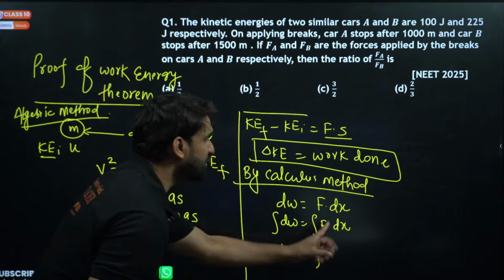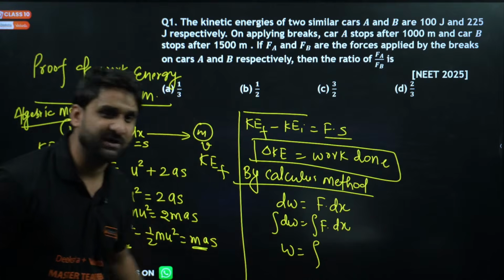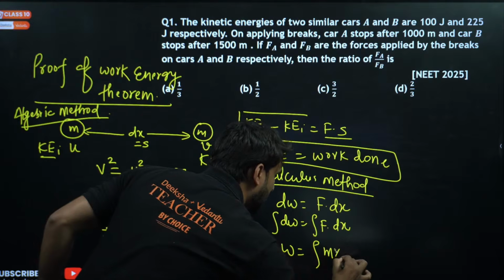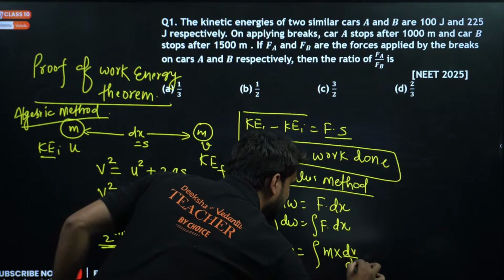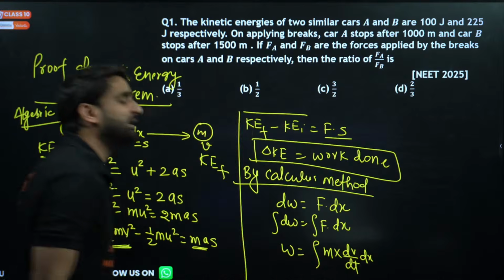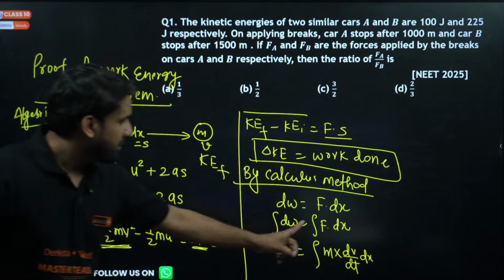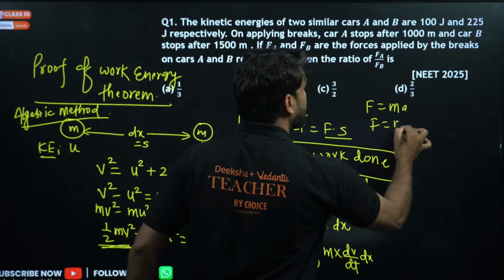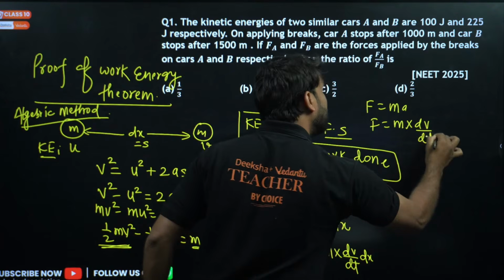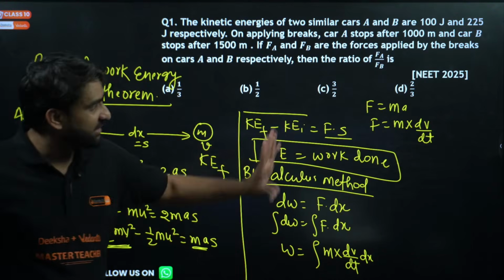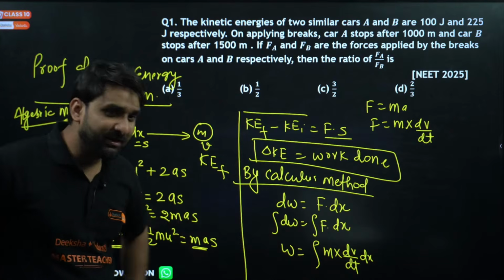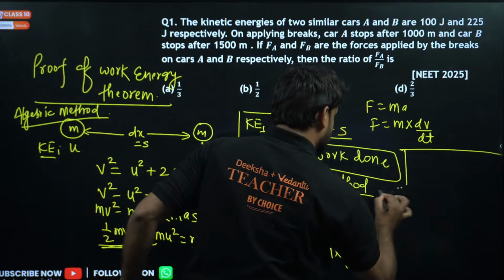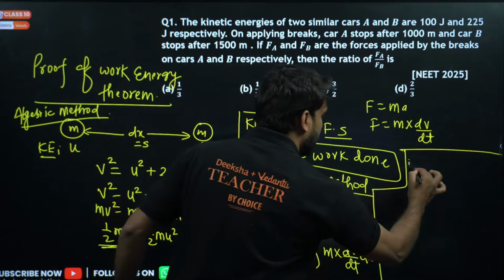And here integration of F is not possible because the differential function is of x. So F can be written as mass into acceleration. Force is equal to mass into acceleration, and acceleration can be written as dv by dt. You all know in differential form acceleration is dv by dt. You might be thinking, sir, why are you using these things? So listen, just have patience. So this is work done.